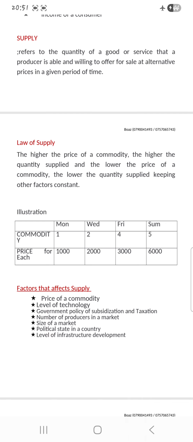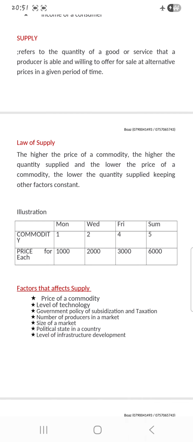Like here they have said, supply refers to the quantity of goods or service that a producer is able and willing to offer for sale at alternative prices in a given period of time. Here they are talking about the producer, the originator of the good. For example, if it is sugar, and we hear who produces sugar, you hear names like Kachla, those companies that produce sugar.